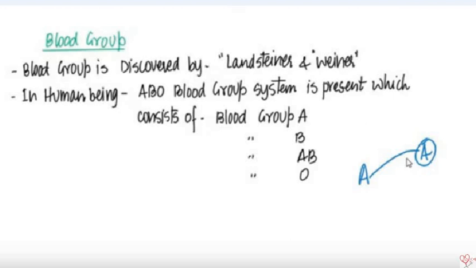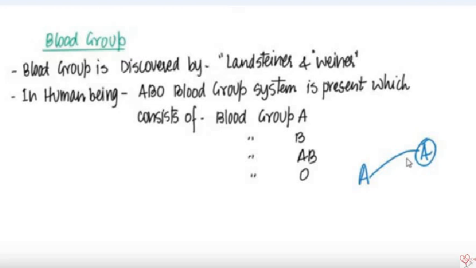Now, blood group. First of all, we have to know what blood group means. The definition may come in your exam: what is blood group? Then you have to write that blood group is none but the classification of blood on the basis of presence or absence of antigen and antibody.